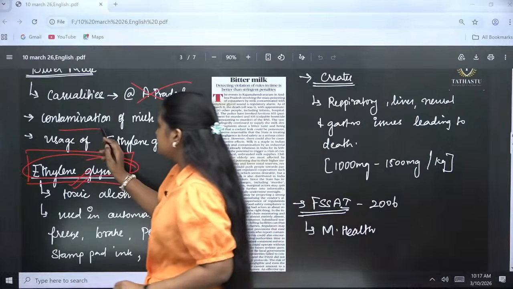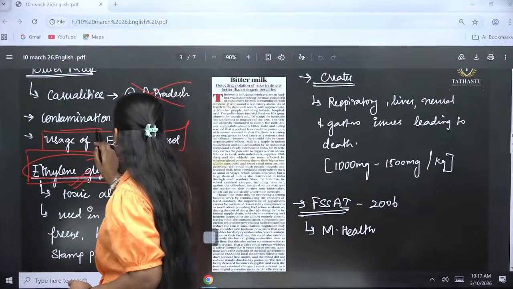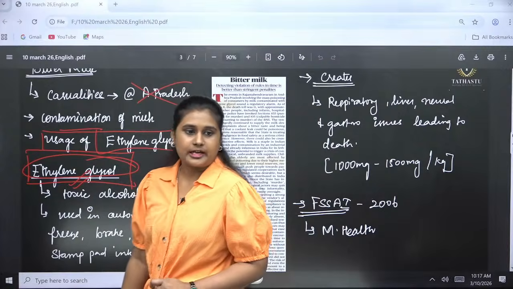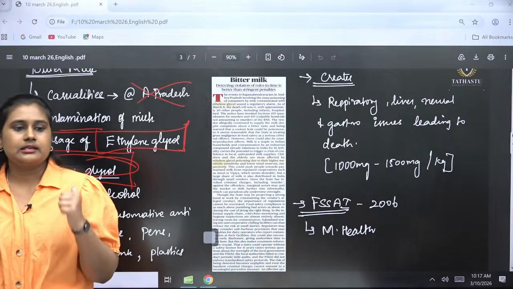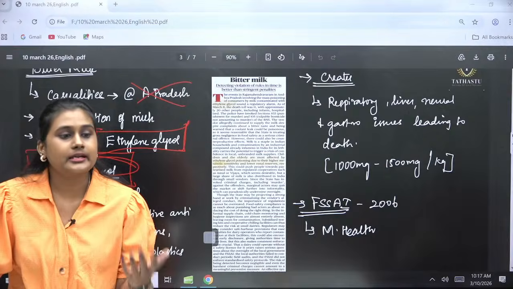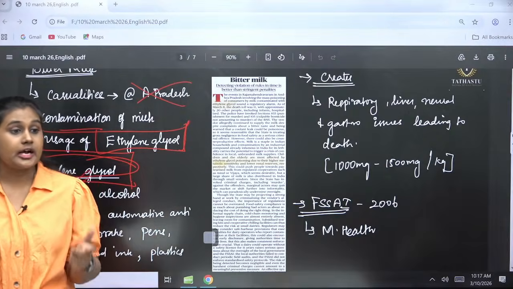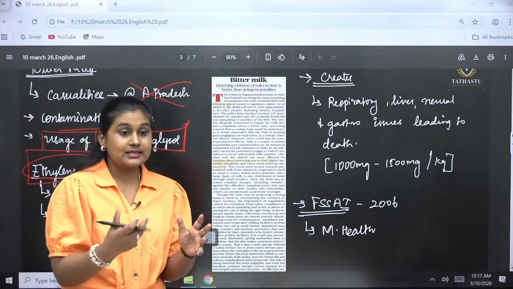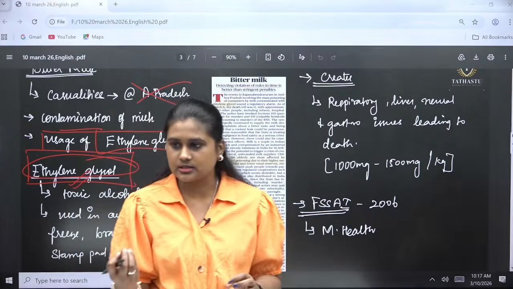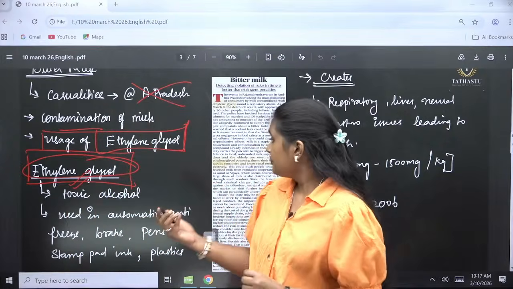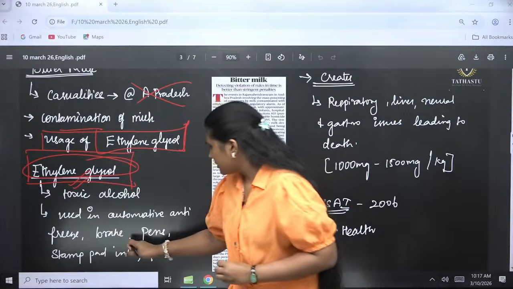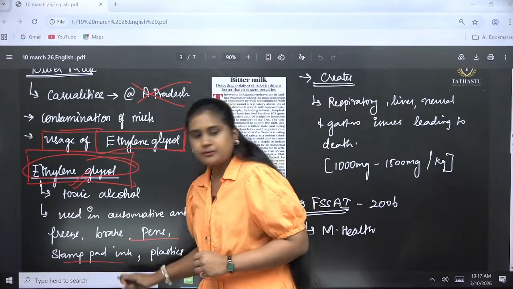So, the contamination and the usage of ethylene glycol. Okay? This ethylene glycol is majorly used in certain industries like plastics and hydraulic brakes. It is used as a grease, to loosen the hydraulic brakes, and also in areas like ballpoint pens and stamp padding.